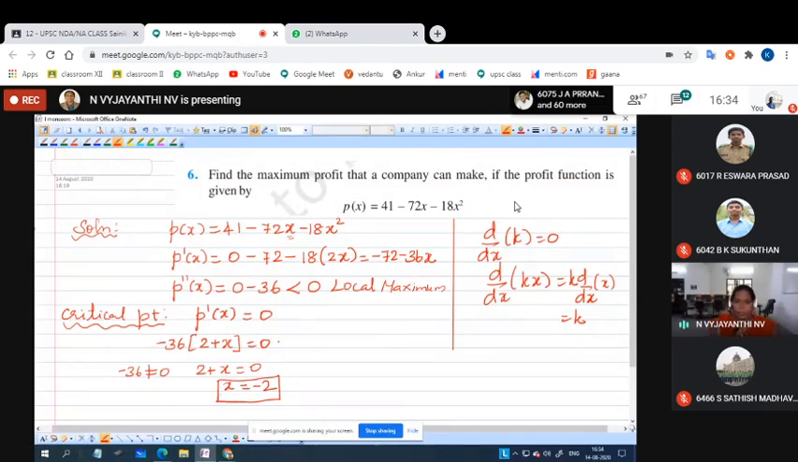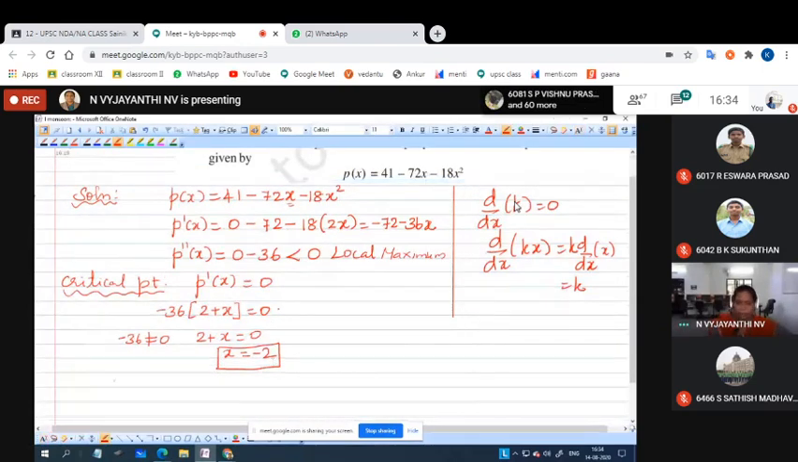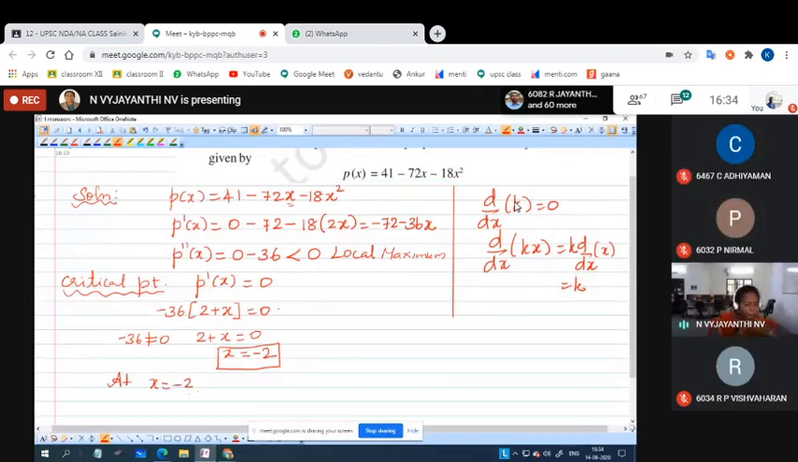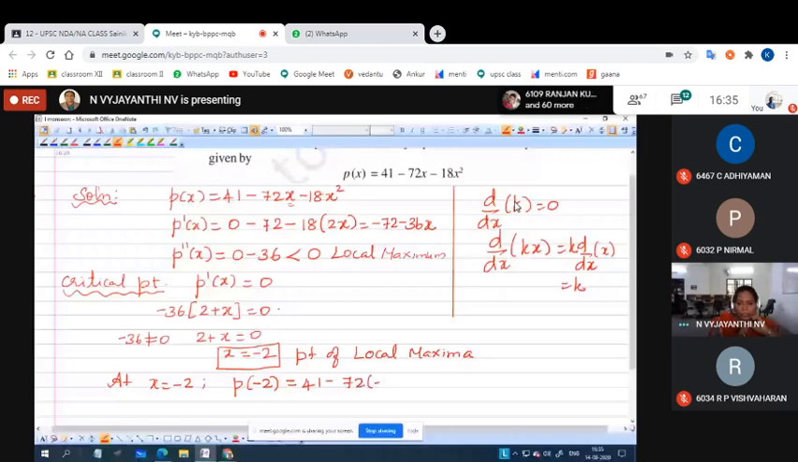Now we have found the critical point. What we have to do with this critical point? Applying P of x, at x equal to minus 2 this is the point of local maxima, at which local maxima will be attained. Now we are going to find out the local maximum value by putting x equal to minus 2 in the given function, that is p of x. We will have 41 minus 72 into minus 2 minus 18 into minus 2 the whole square.